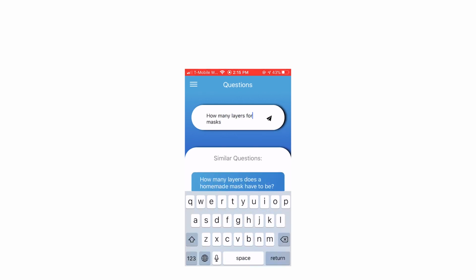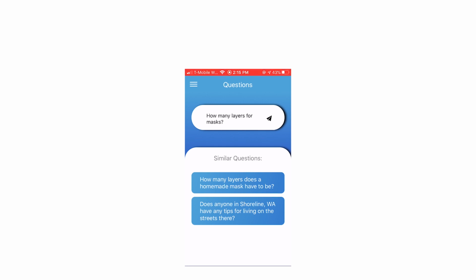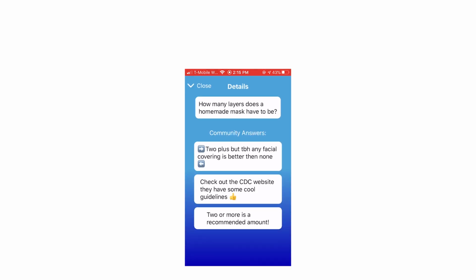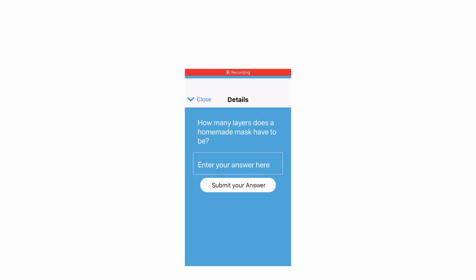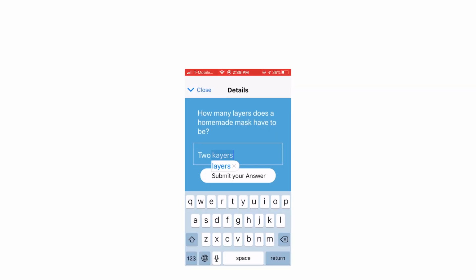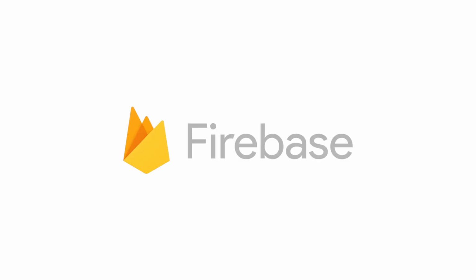The forum is a place where users can ask, discuss, and answer questions. When someone asks a question, a search algorithm displays all similar previously answered questions. If the user isn't satisfied, they can submit their question. Users can also answer questions, allowing the community to support one another and offering many perspectives. All threads are stored permanently in an online database, Firebase.